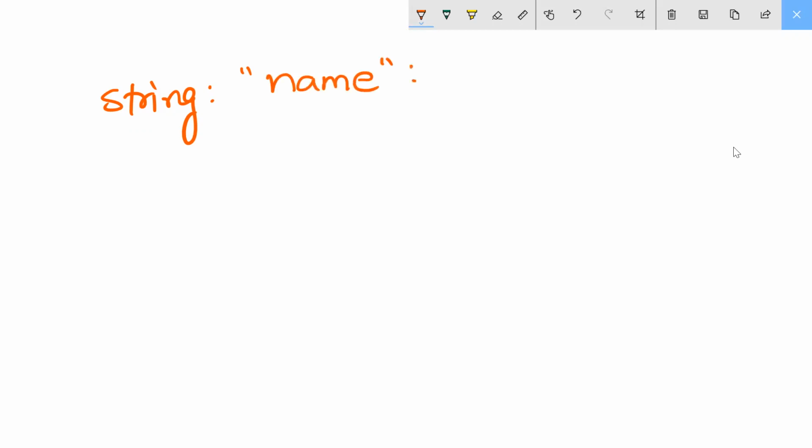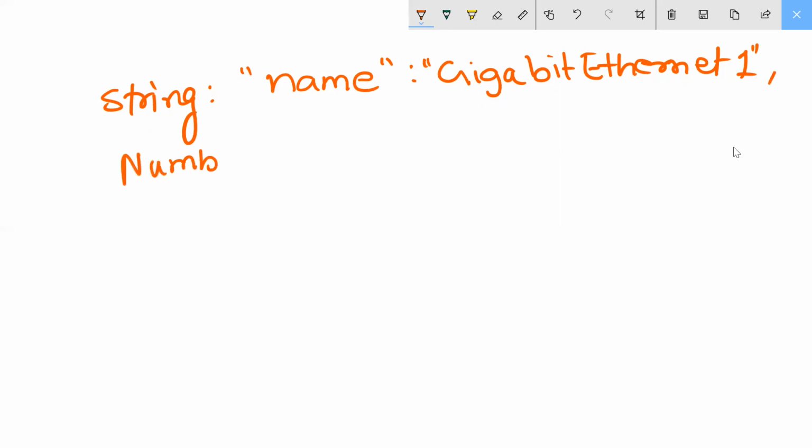I'm writing here giga bit Ethernet 1. Then after that I will separate it with a comma. Number.